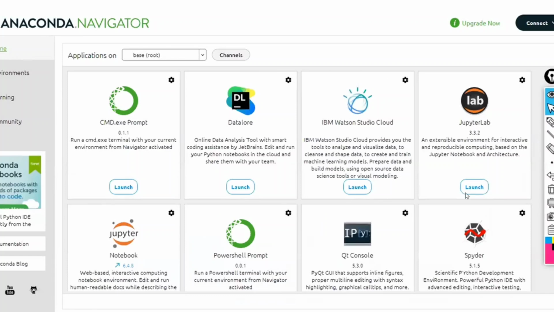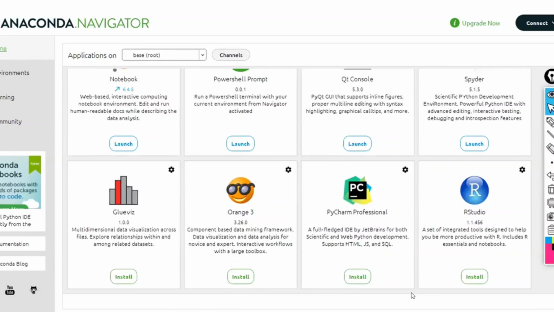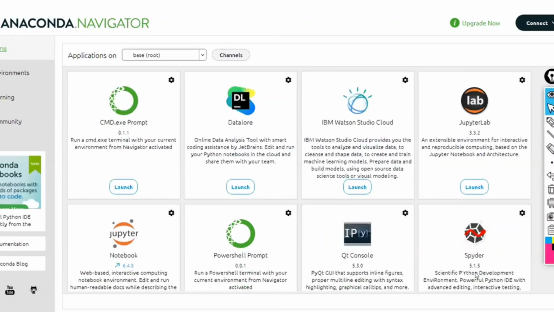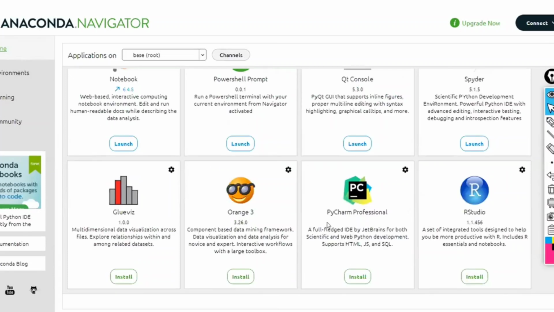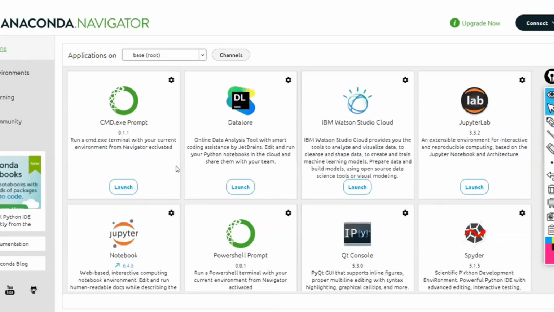Yeah. So once you click on this Anaconda Navigator, you are going to get a screen like this. Jupyter Lab, Jupyter Notebook, Spyder, PyCharm, RStudio, everything you'll get. So these are all integrated with the Anaconda. Now we are going to use the first one called Jupyter Notebook, which is purely created for the students only.